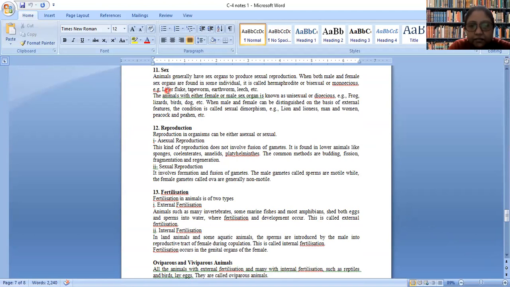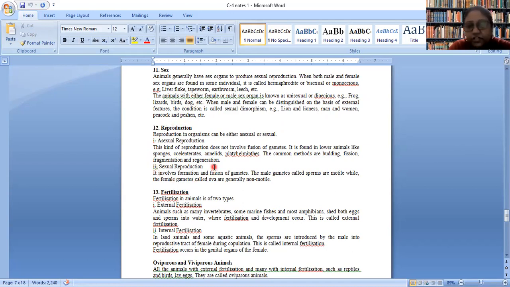So such animals are these: liver fluke, tapeworm, earthworm, leech. And in some cases like frog, lizard, birds, dogs, and even us, we have separate animals as male and separate animals as female. We call such animals unisexual or dioecious. This part must be known to you.